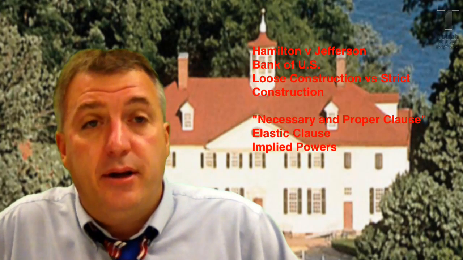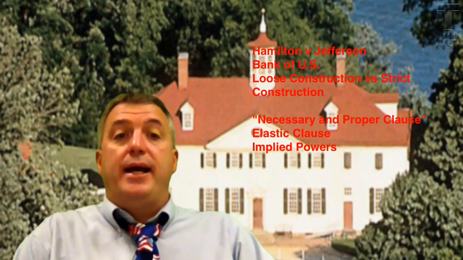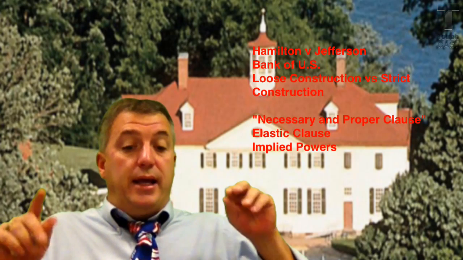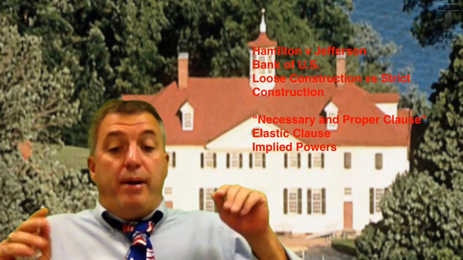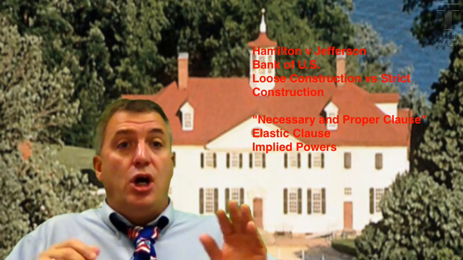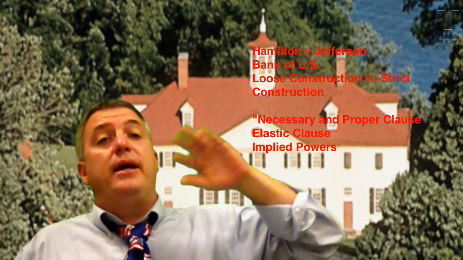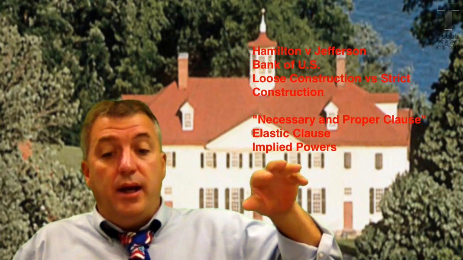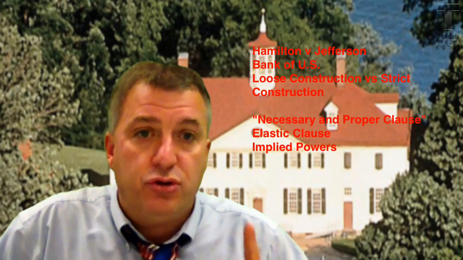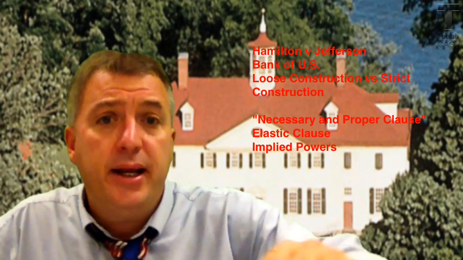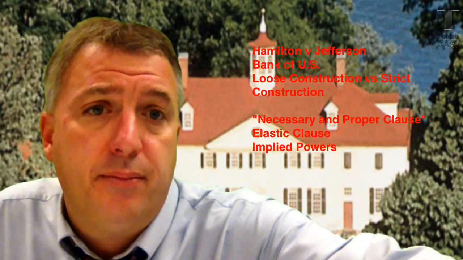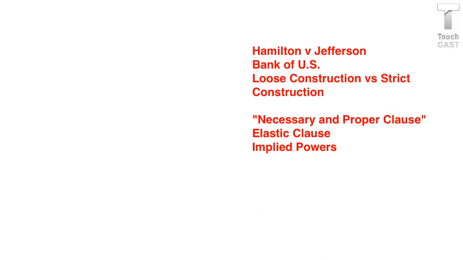So according to Hamilton, the BUS would help Congress in carrying out its specified powers, like collecting taxes, borrowing money, paying the public debt, and regulating commerce. So because it will help them carry out powers that are specifically given to it, it's necessary and proper. Okay? Washington then is going to side with Hamilton. Get those down: Hamilton versus Jefferson, Bank of the U.S., loose construction, and necessary and proper. I want you to remember elastic clause and implied powers.